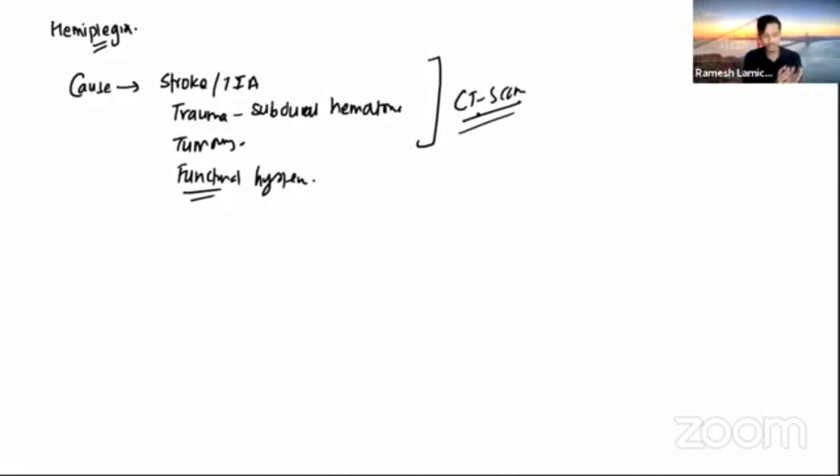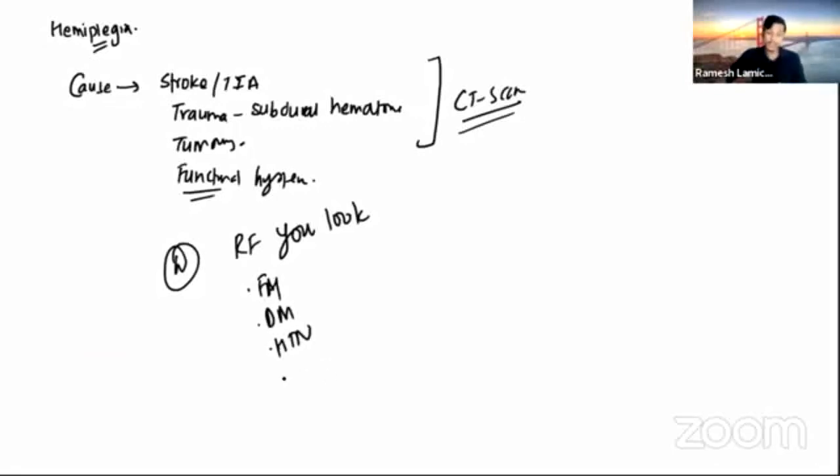And other investigation we do is to look for the risk factors. Another question was, what are the risk factors you look for in a patient with hemiplegia? We'll look if there is any family history. We'll look if there is diabetes mellitus, hypertension, or any cardiac disease, that will indicate it has caused the stroke or something else and presented as hemiplegia.